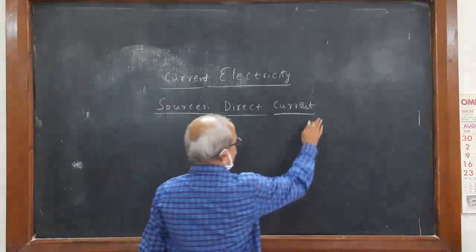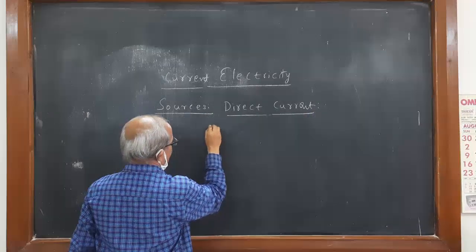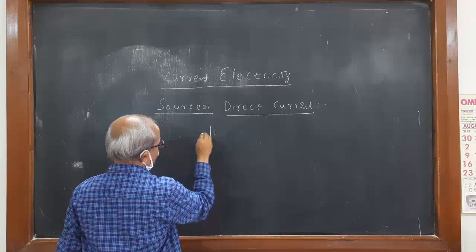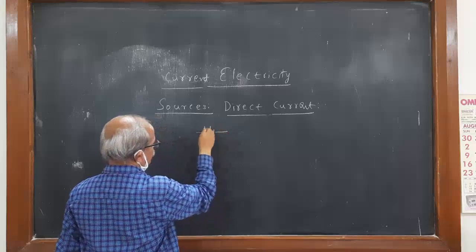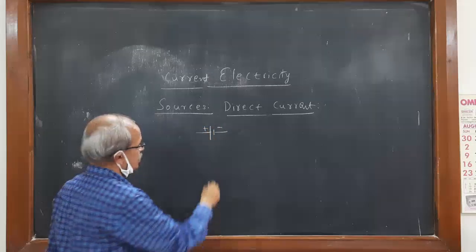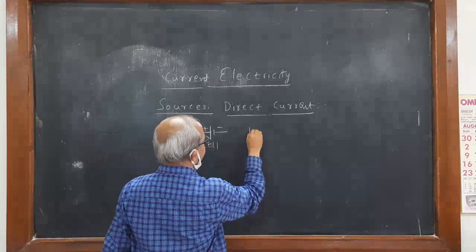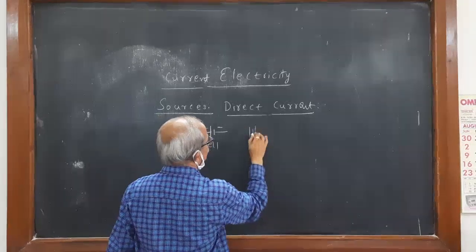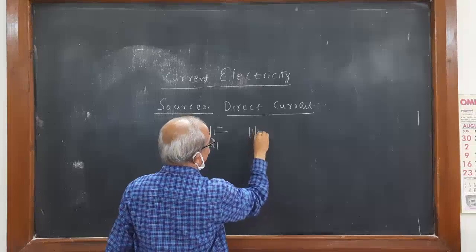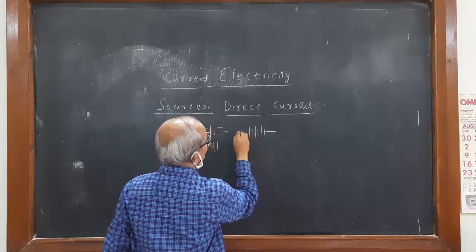So that means here, suppose you take a cell. Now this is a cell, and if you take a battery, now this is a battery.